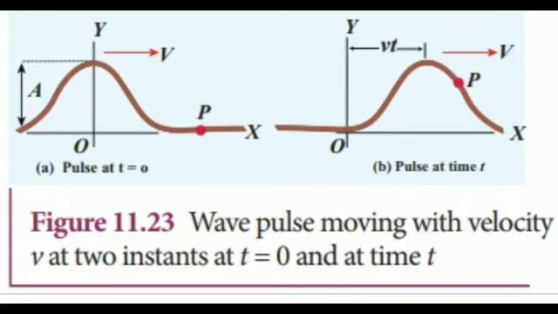After some time t, the pulse moves towards the right, and any point on it can be represented by x prime. Y of x, t is equal to f of x prime, which is equal to f of x minus vt.